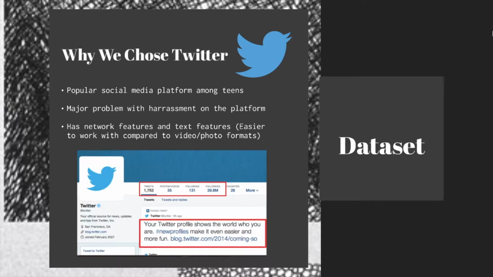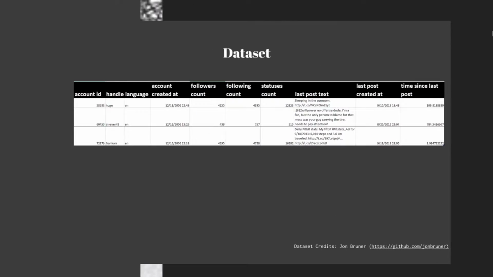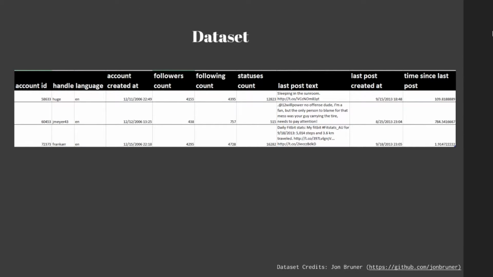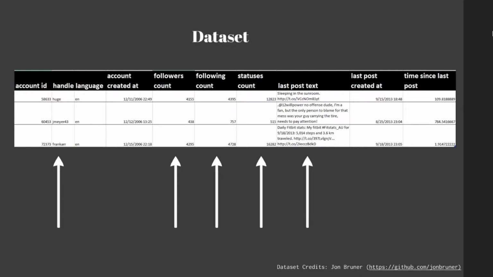Our original plan was to use the Twitter API to collect timelines of tweets from randomly sampled public accounts, but we could not scrape our own data, so we settled for a 2013 dataset found on GitHub. This data was collected by polling Twitter's API for random account IDs, so each row represents a unique account, with information like handle, followers, following and statuses count, and their last tweet. Because the nature of cyberbullying is directed, we filtered for such tweets and were left with around 30,000 usable tweets.